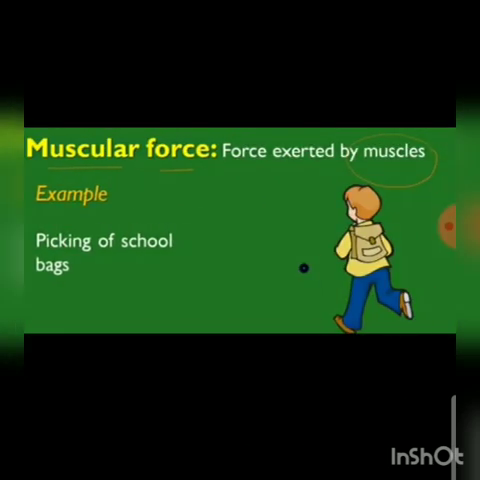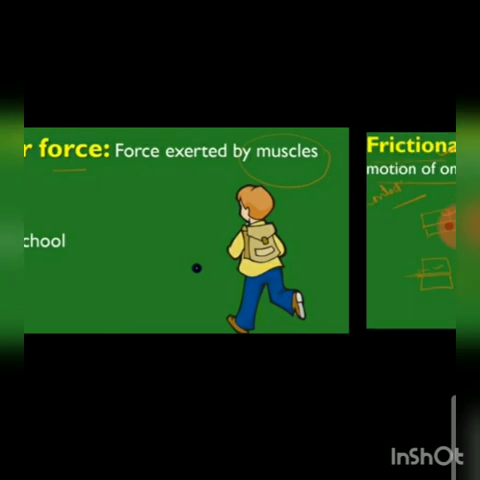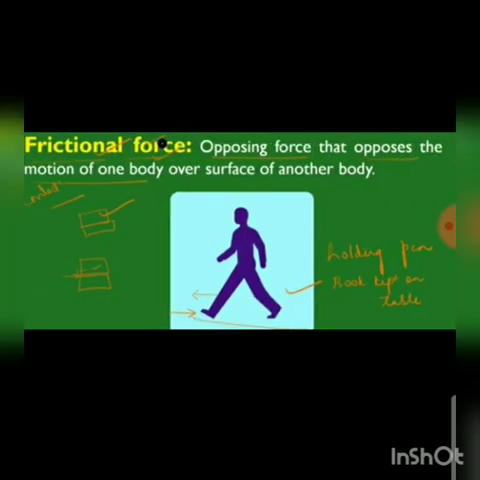Then the muscular force, which is force exerted by muscles. Example, picking up a school bag. When you carry your school bag, that is known as muscular force. Then the frictional force, an opposing force that opposes the motion of one body over the surface of another body. The force which opposes the motion of one body over a surface is known as friction, for example while we walk.